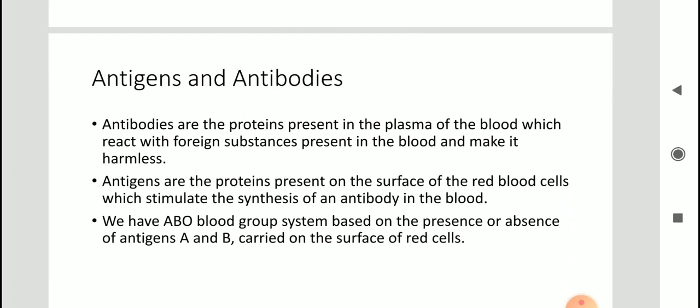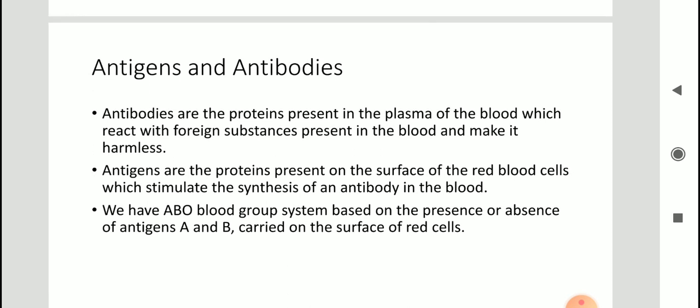We will move on to antigens and antibodies. Antibodies are the proteins present in the plasma of the blood which react with foreign substances present in the blood and make them harmless. So sometimes any germ or any foreign body enters which may cause disease.